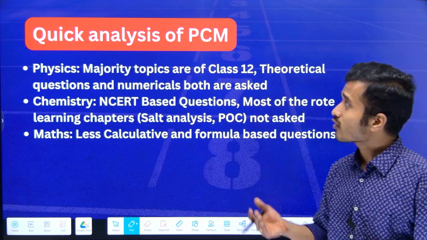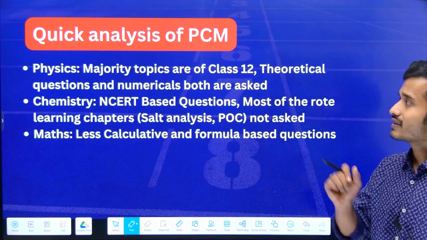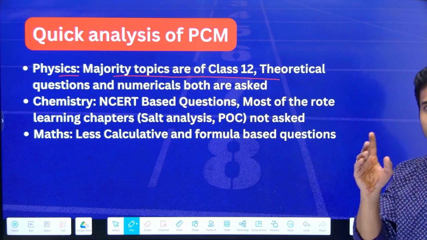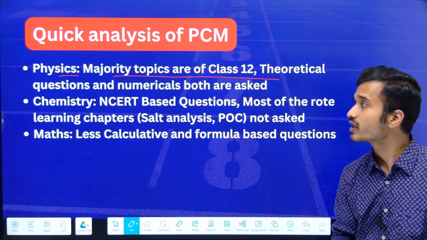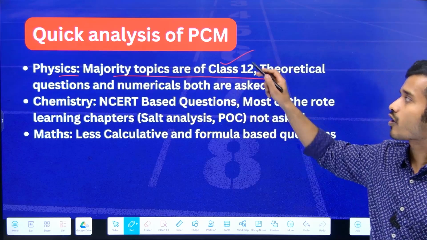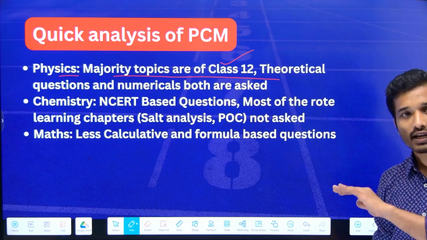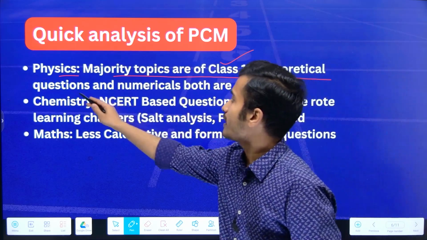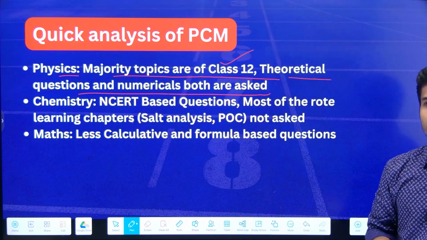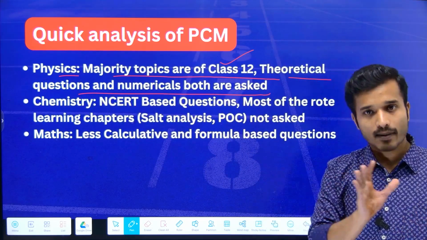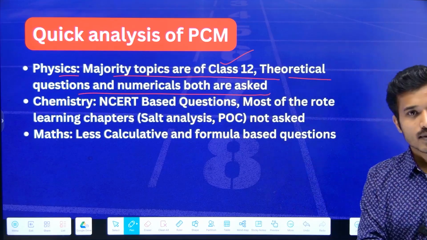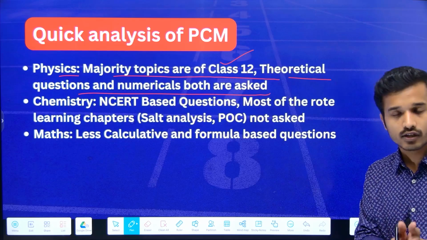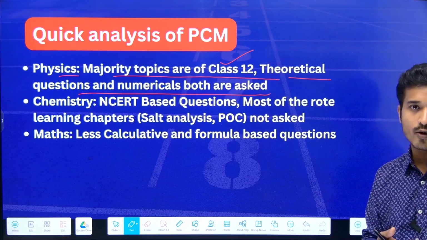Now let's look into a quick analysis of PCM. First thing is, for physics, majority topics are of class 12. If you go through the syllabus of the physics section, you will find that 9 units are completely comprising of class 12 chapters, and theoretical questions and numericals both are asked. You need to prepare theoretical chapters well too, because you get less time in the exam, so all the numericals cannot be asked. Some theoretical questions are also asked, and some numericals are there.